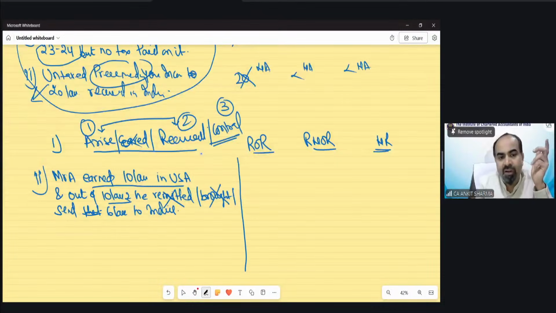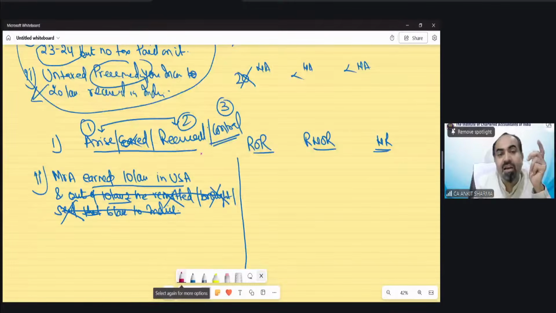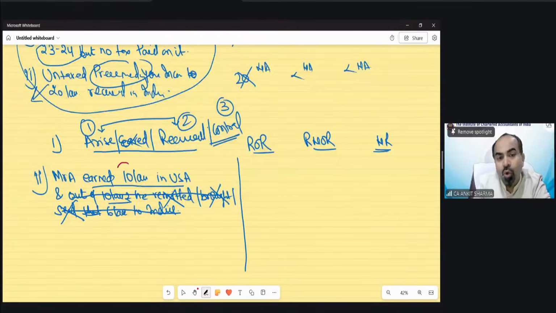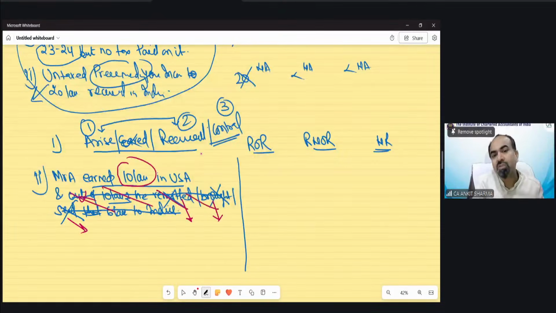Brought, not relevant. Sent, not relevant. So this line, how much he remitted, is irrelevant for the purpose of the solution. It is not as irrelevant as the earlier year income, where we said do not do any treatment of it. No, just ignore those amounts. Those which have been remitted into India, as given in the question, brought into India, or sent into India, would not have any effect on our solution.